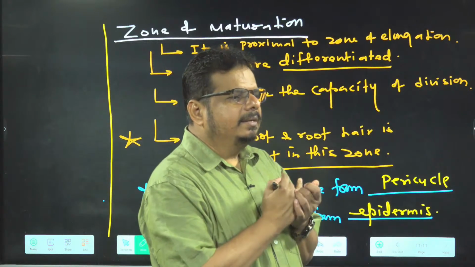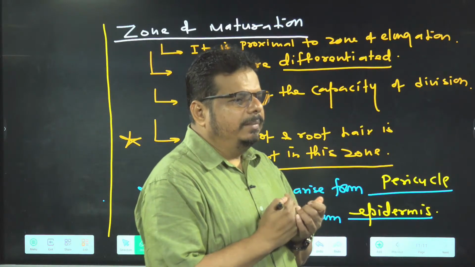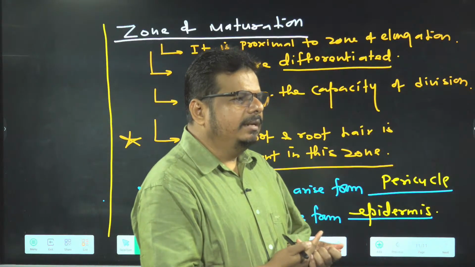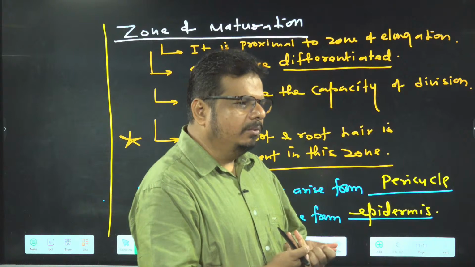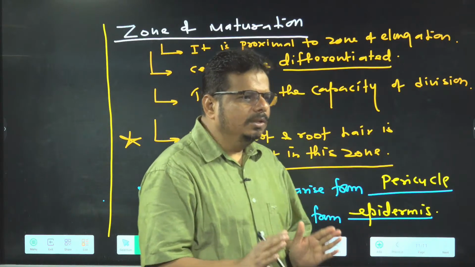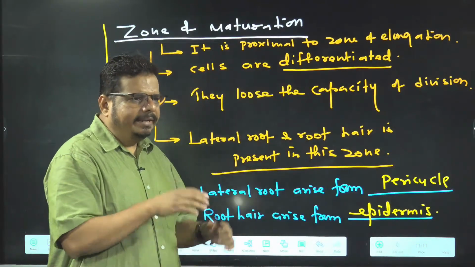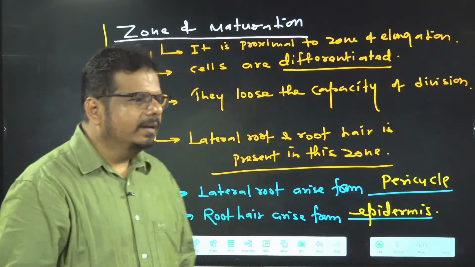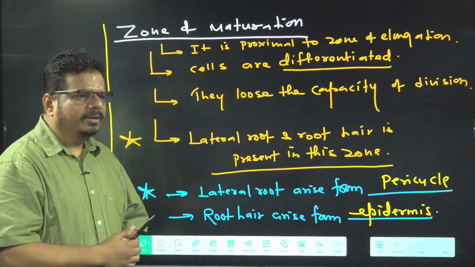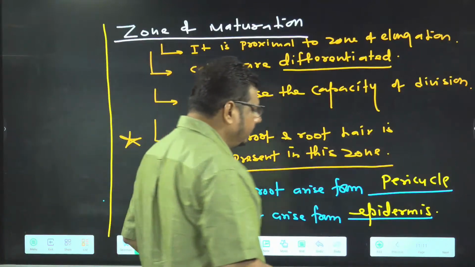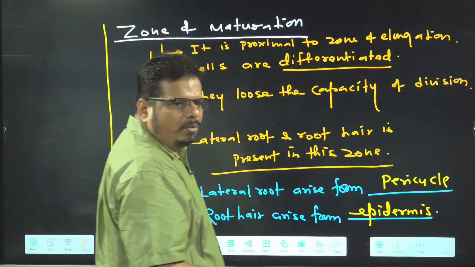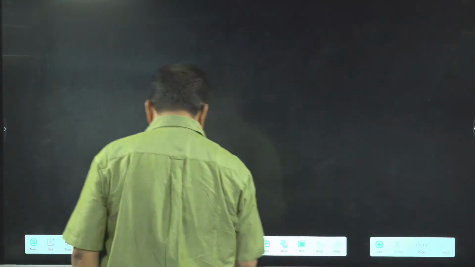So root cap you have seen now. Meristematic zone you have seen now. Elongation zone you have seen now. Maturation zone you have seen now. So what do these areas require? Patiently do the things. Methodically move ahead, with a commitment of I will not make a mistake. Is it all right? Now I am moving ahead on what? Modification of the root. What we are going to deal? Modification of the root. Have a look.